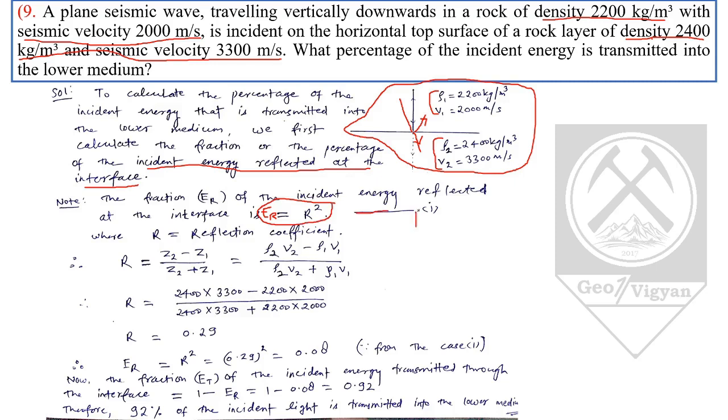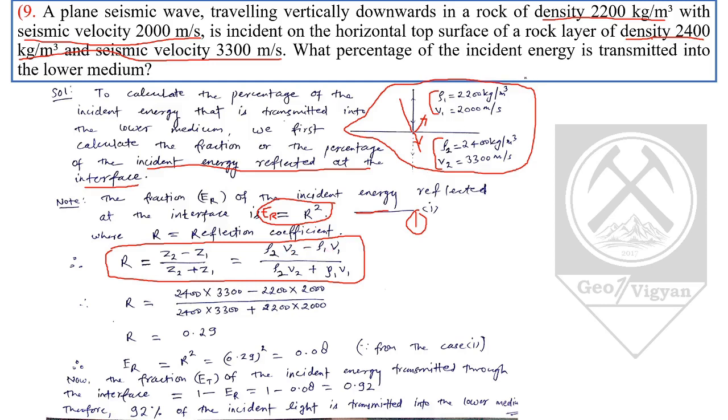This is the first equation, where R is the reflection coefficient and R is given by the formula R equal to Z2 minus Z1 upon Z2 plus Z1, and here Z is equal to rho into V, Z2 equal to rho 2 into V2 and Z1 equal to rho 1 into V1.